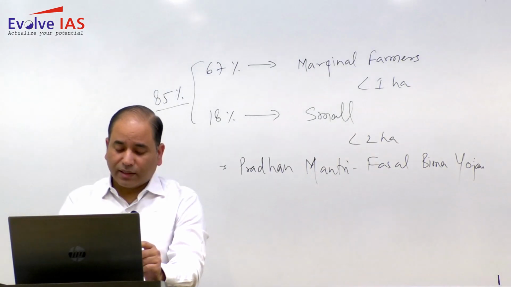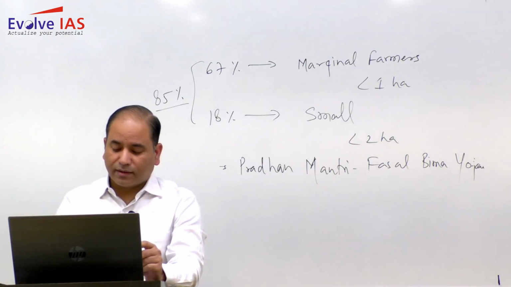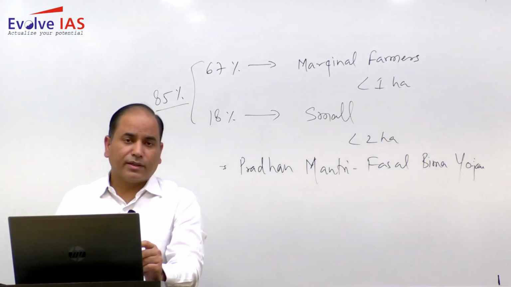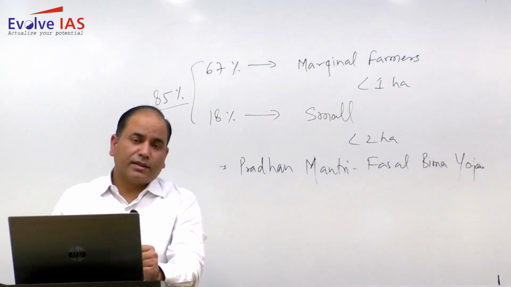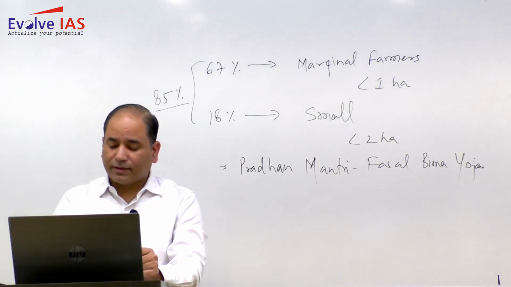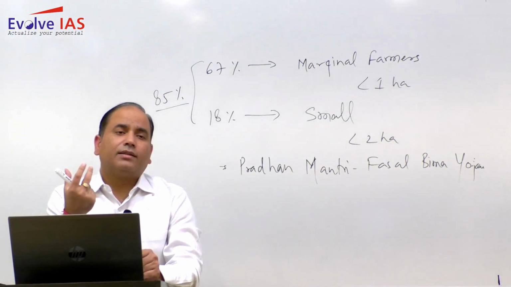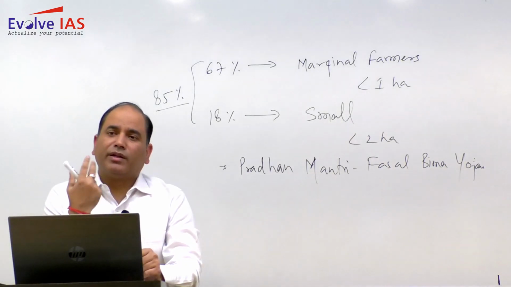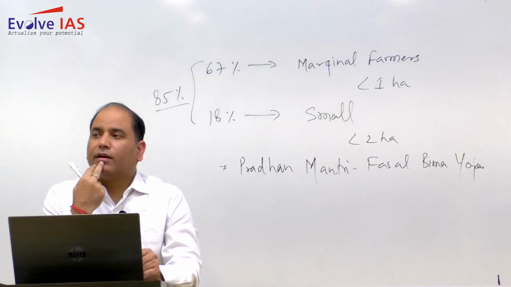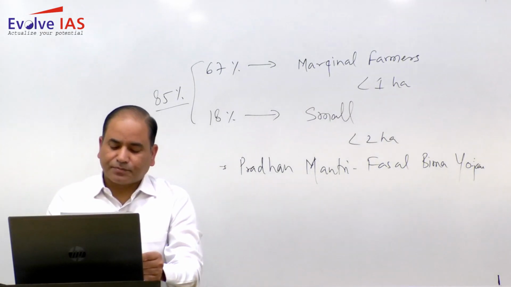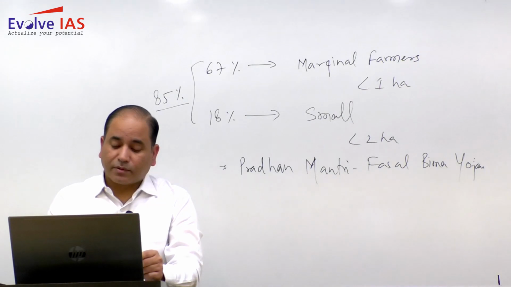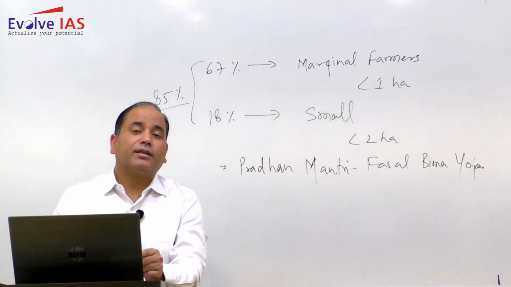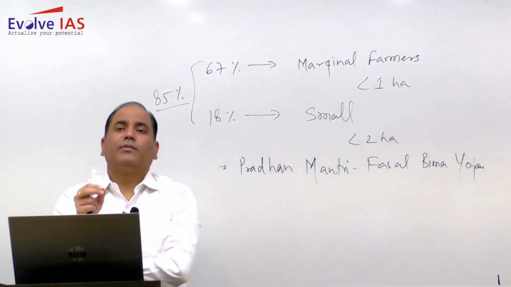Then we have a question: critically examine the role of IRNSS. So IRNSS is the Indian Regional Navigation Satellite System, and this is, more or less, on the lines of the Global Positioning System, like other GPS-enabled location systems. It is an initiative of ISRO, and it runs a satellite program that is NAVIC. NAVIC is nothing but Navigation with Indian Constellation.